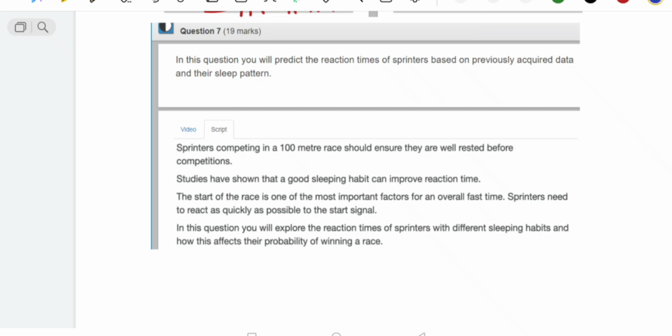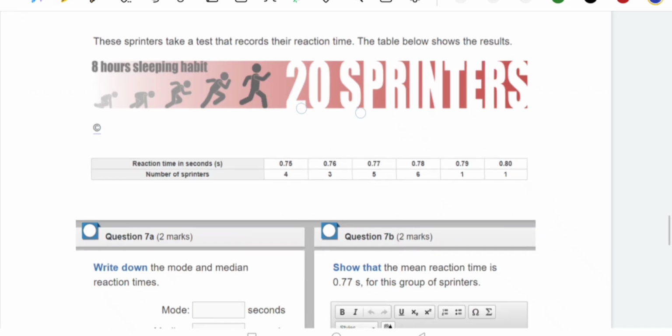Today we are going to solve the remaining part of E-assessment, question number 7. In this question, you will predict the reaction time of the sprinter based on the previously acquired data and their sleep pattern. So let's go to the question directly.